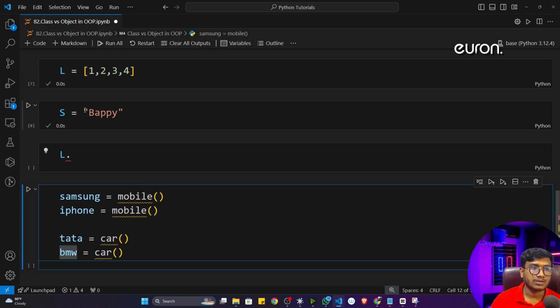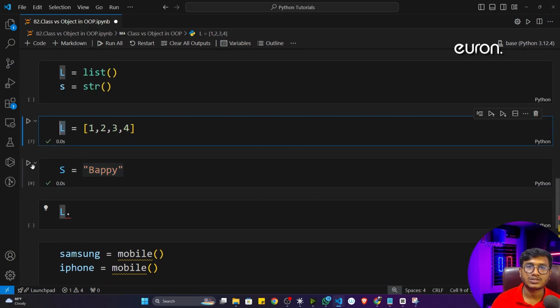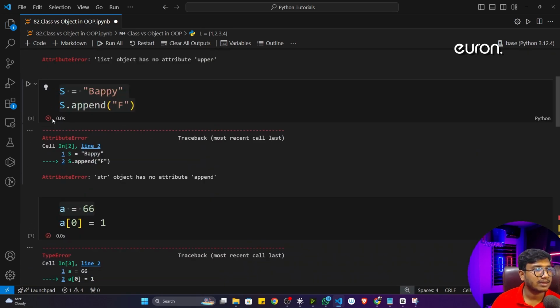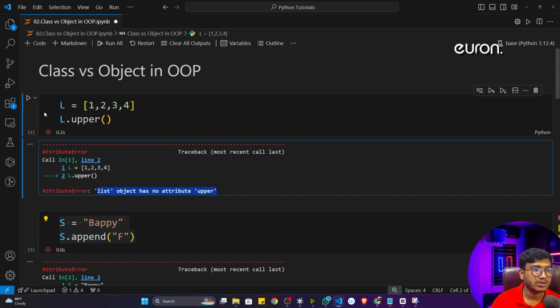Whatever class you are using, it doesn't matter. But if you are storing it in a variable, that particular variable would be considered as an object inside Python. That's why at the very first I showed you, I was writing list.upper. It was telling list object has no attribute upper, because here I'm calling L. And what is L? L is an object of list.